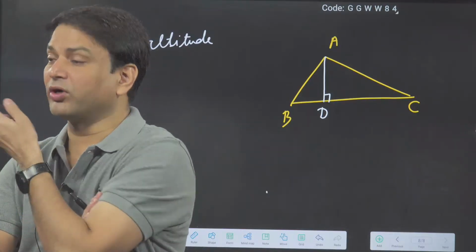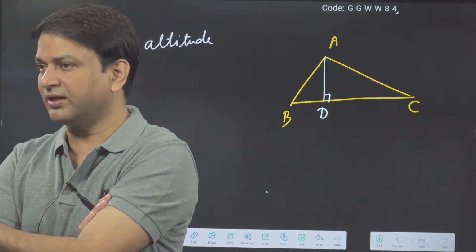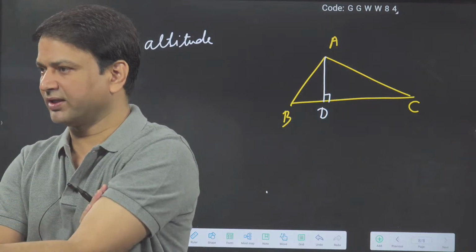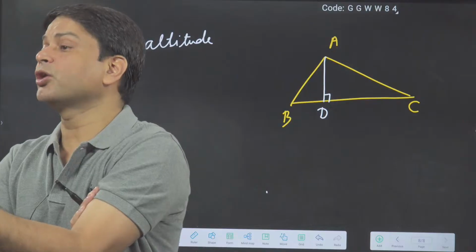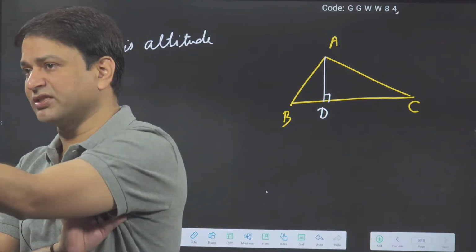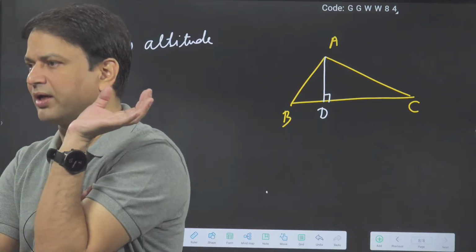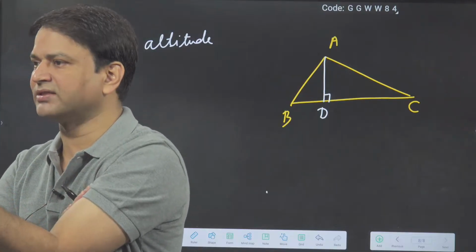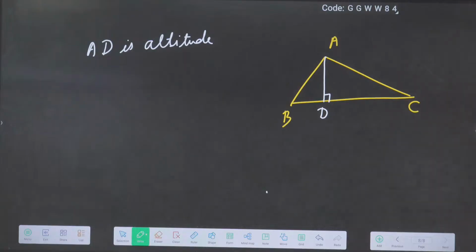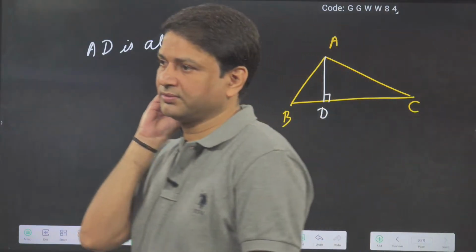Okay. So what is the altitude? Altitude is the line or perpendicular drawn on the opposite side from any vertex. Okay. An altitude can be a median, that I will come to later. Altitude can be a median, but for this triangle, the altitude is not a median. According to the figure also we can see. Up to this, has everybody got it or not?